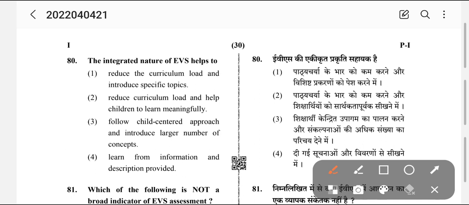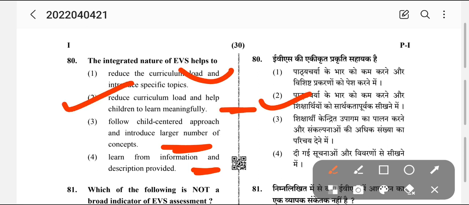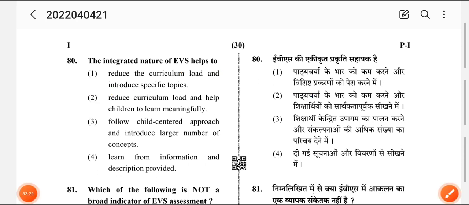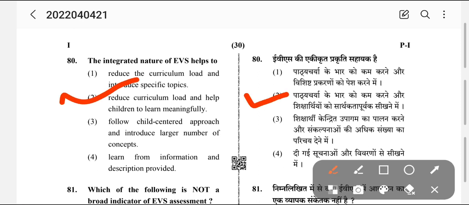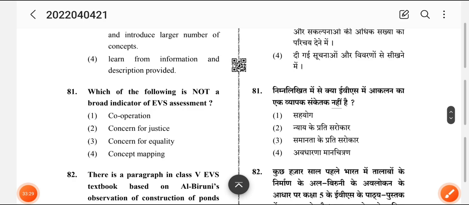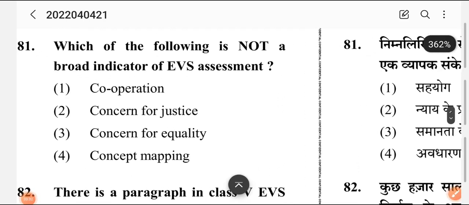So we'll see, learn from information and describe. This is a narrow objective. Follow child-centered approach and introduce large number of concepts. No. Reduce curriculum load. Help learn meaningfully. So this is the answer. This is also a wrong answer. Reduce curriculum load and help children to learn meaningfully. See, the purpose of EVS is this only. It is a playway method of learning and very important.